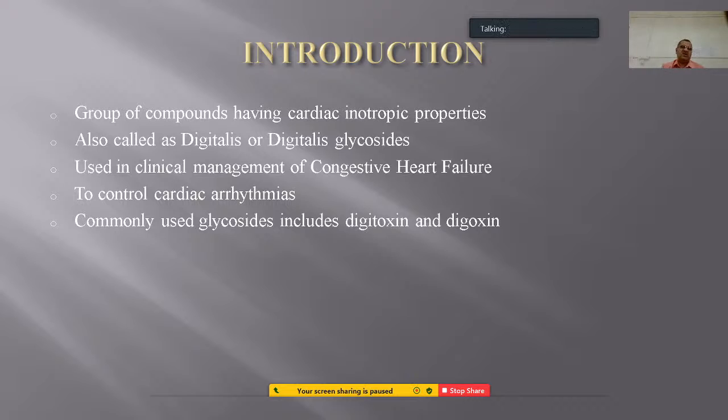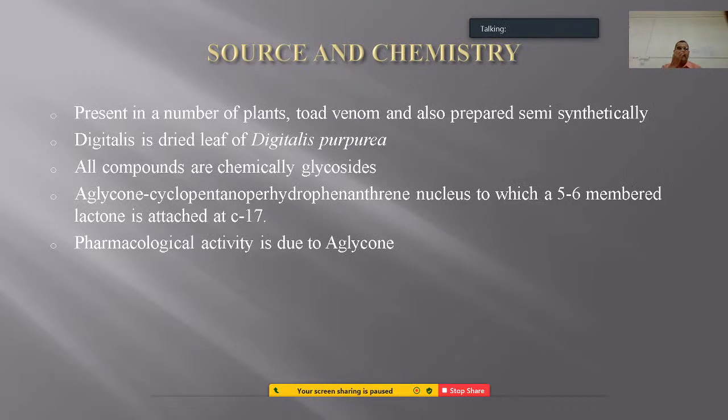And the commonly used glycosides include two very important drugs. Number one is digitoxin and another one is digoxin. Coming to the source and chemistry, they are present in a number of plants and also toad venom, and are prepared semi-synthetically nowadays in the market.